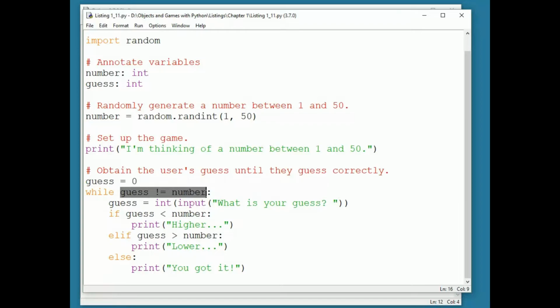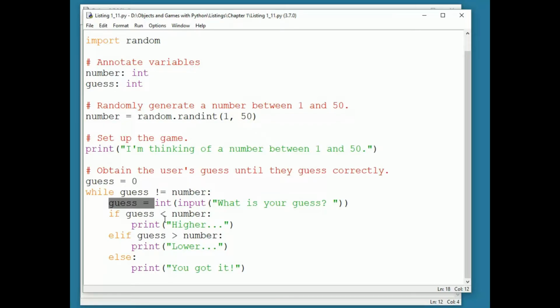Then, we need to write a test that describes when we want to enter the loop. In this case, we want to enter the loop when the user hasn't yet guessed the number. And finally, we want to update that variable in the loop.